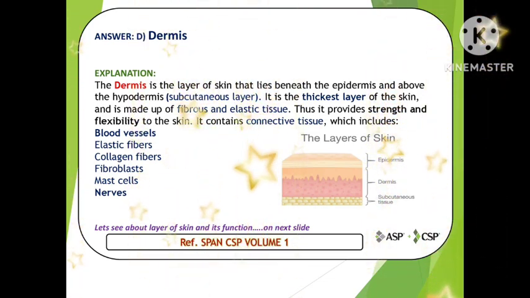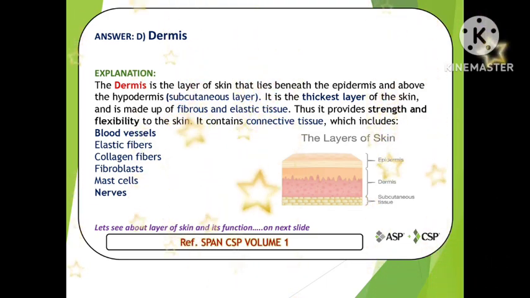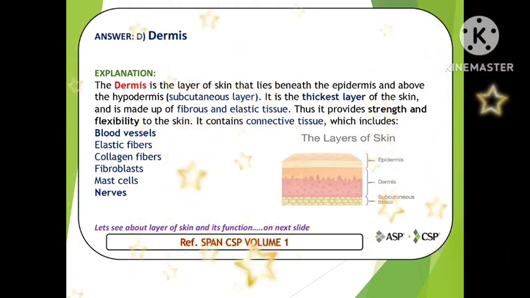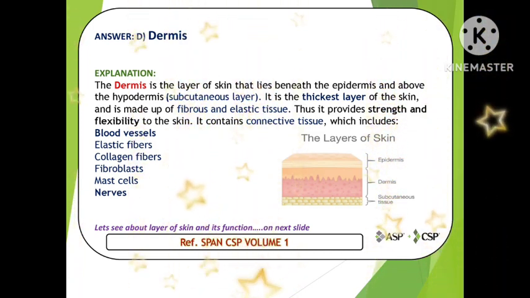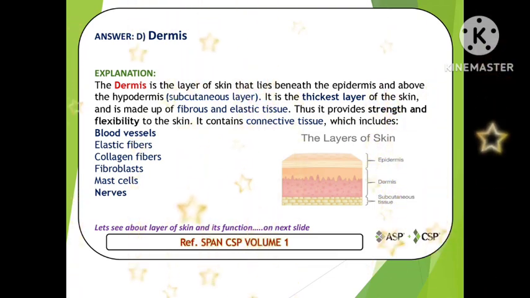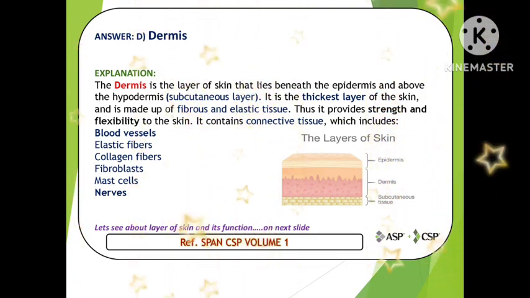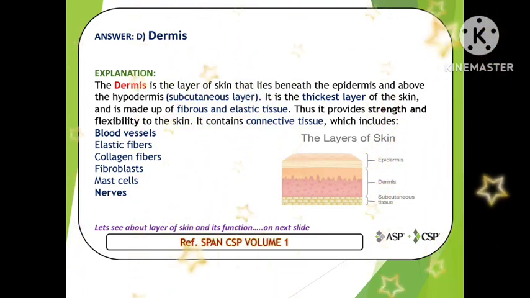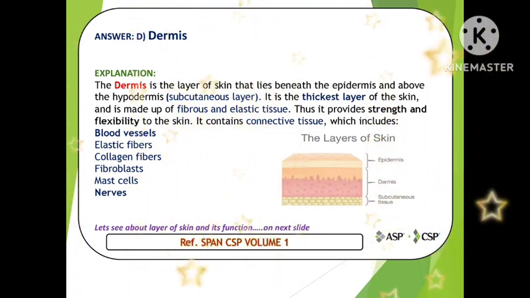Okay. So in the CSP question, they can ask anything. Here they ask about blood vessels and nerves. Apart from this, it contains elastic fibers also, fibroblasts also, mast cells also. You can see the picture also, the layers of skin: epidermis, dermis and subcutaneous tissue. Let's see about the layers of skin and their function.